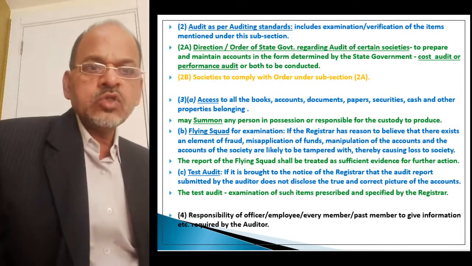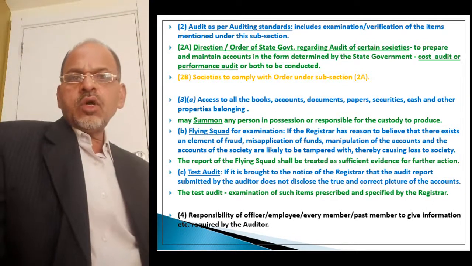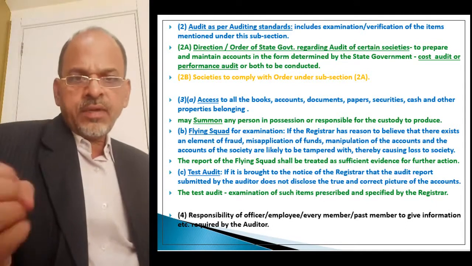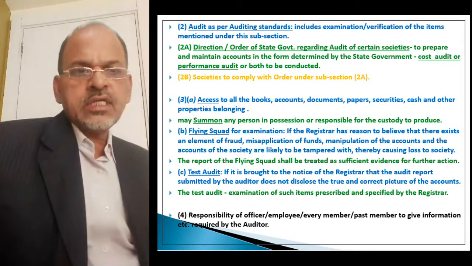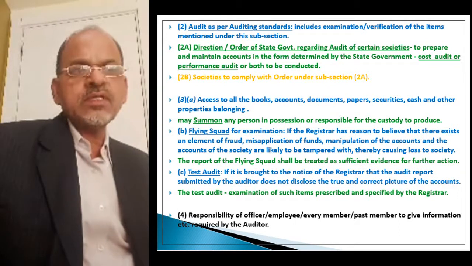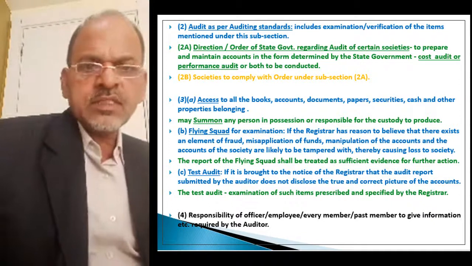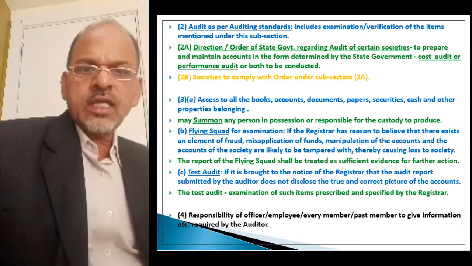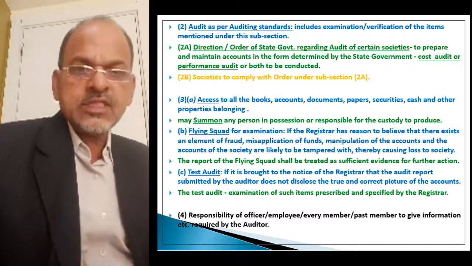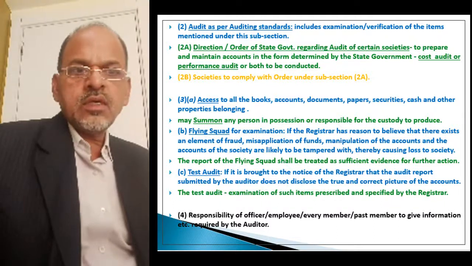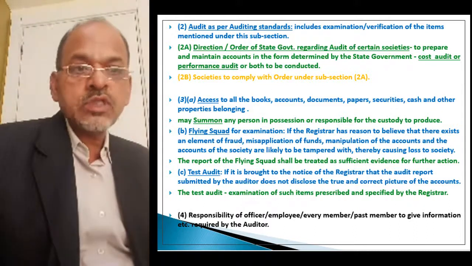If the auditor wants to get any information, or believes that any of these books, accounts, documents, papers, securities, cash, etc. are in the possession of a particular person, or that a particular person has knowledge which is required by him for auditing purposes, then that auditor can summon, means call, that person to be present and to provide the information or to supply the books and accounts which are in his custody.